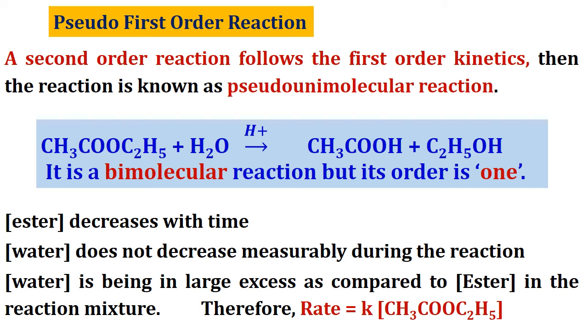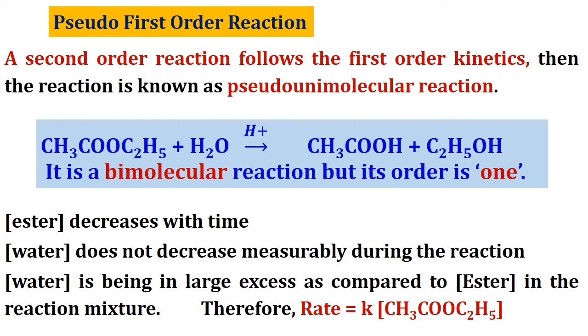This is because the concentration of the ester decreases with time, but the concentration of water is not altering measurably during the reaction.